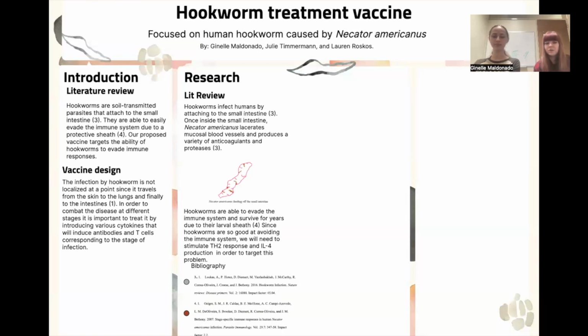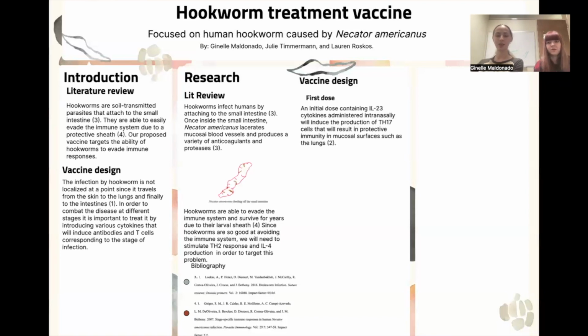And since they're so good at avoiding the immune system, we will need to stimulate Th2 response and IL-4 production in order to target that problem. Our vaccine is composed of 2 doses. The initial dose contains IL-23 cytokines, which are administered intranasally, will induce the production of Th17 cells that would result in protective immunity in mucosal surfaces such as the lungs.